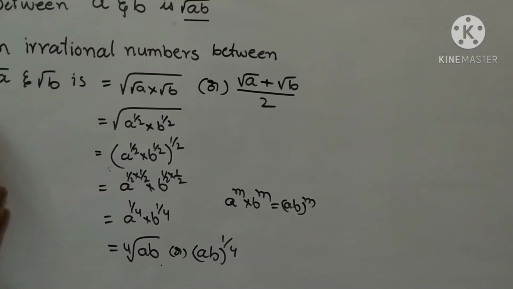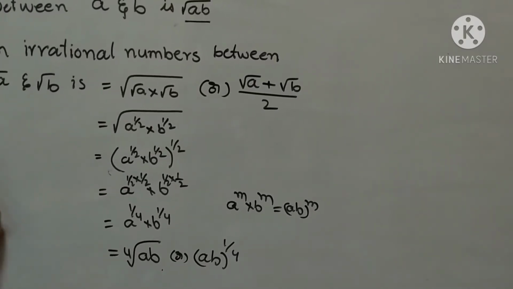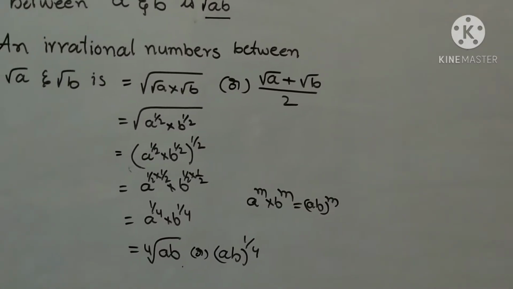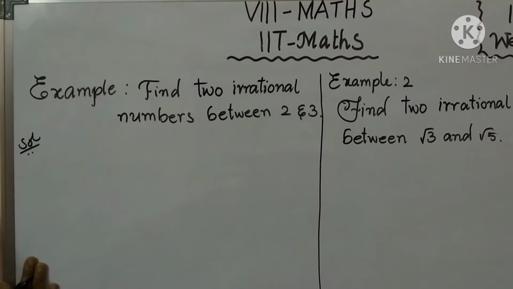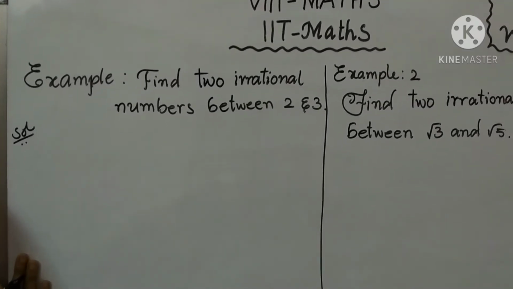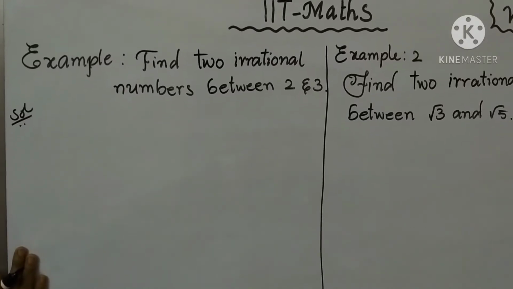Now we do example problems using these formulas. Example: find two irrational numbers between 2 and 3. What is the formula?